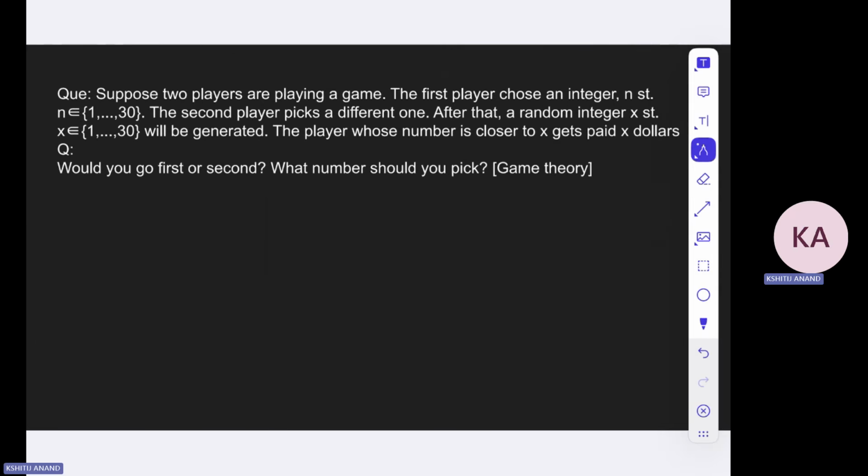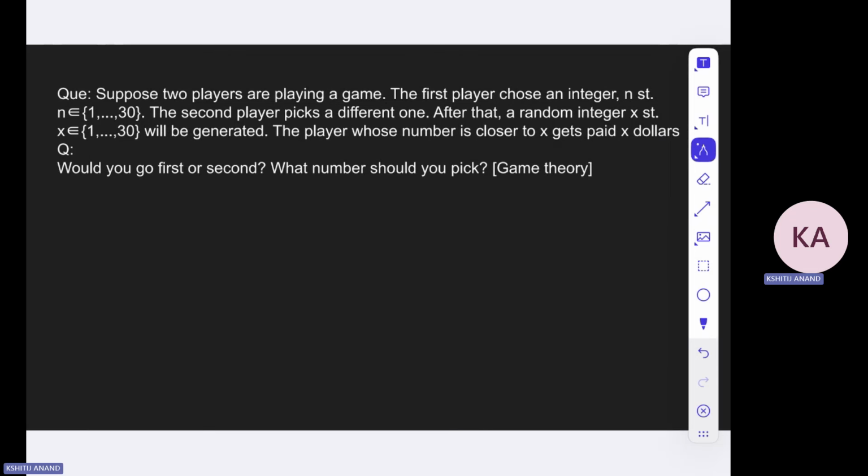Okay. So again, this is an optimal strategy game. These kind of questions are frequently asked by quant firms. And this question is related to game theory as well. The question says that suppose two players are playing a game. The first player chooses an integer between 1 and 30, and again the second player picks a different one.